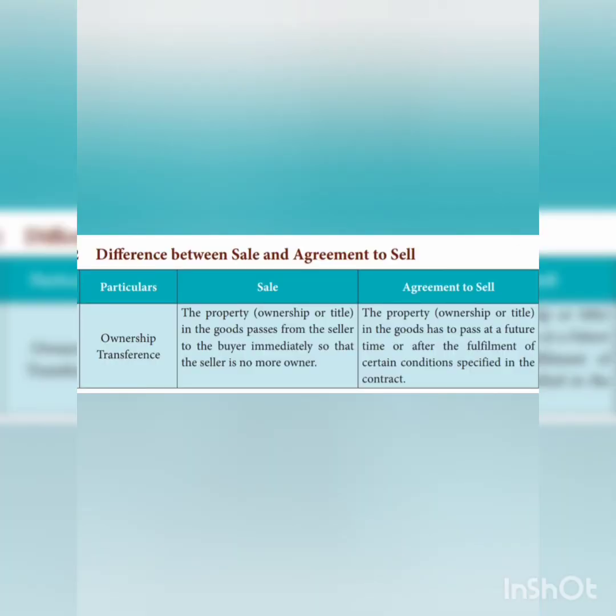The first basis of difference is ownership transference. In a sale, the property is immediately transferred to the buyer, so the seller is no more the owner. But in case of agreement to sell, the property, that is the ownership or title of the goods, has to pass at a future time or after the fulfillment of certain conditions specified in the contract.